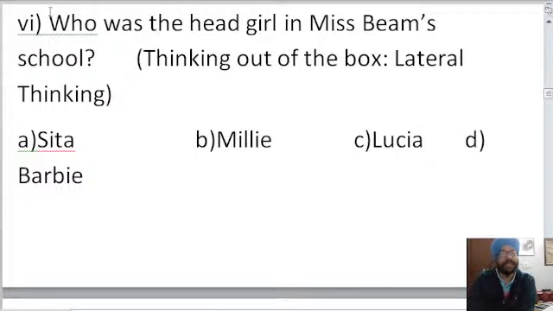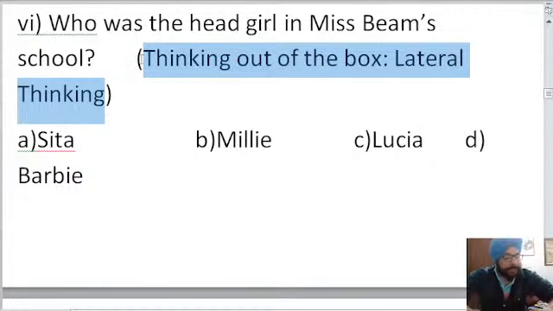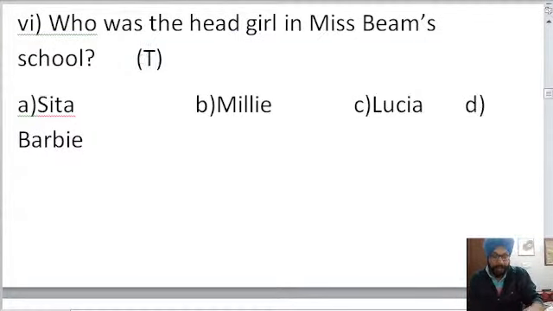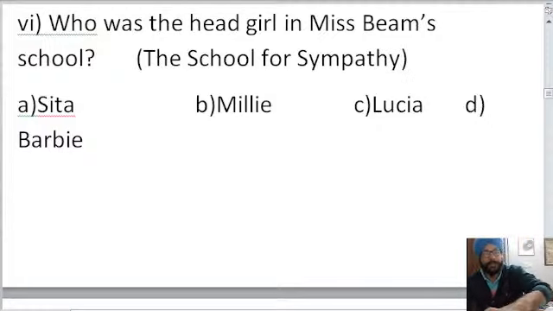The chapter name is incorrect. I think it should be the School for Sympathy. Excuse me, there is a mistake in the question paper as well, so we are just correcting it meanwhile. Miss Beam runs the School for Sympathy.